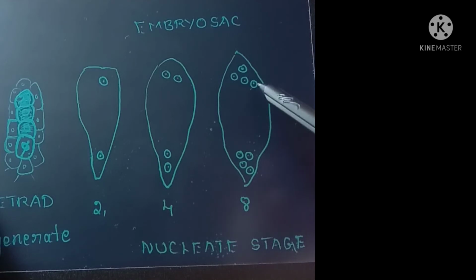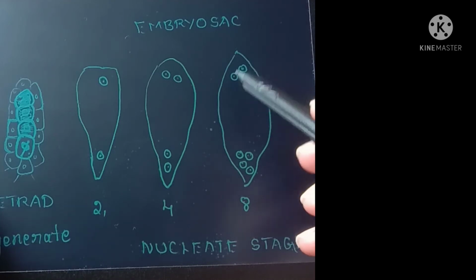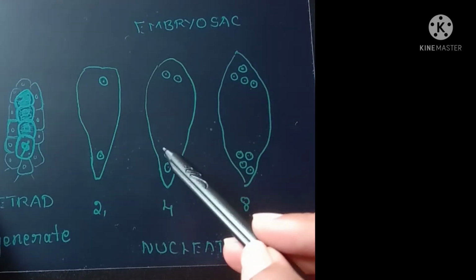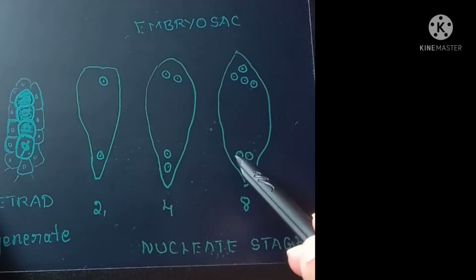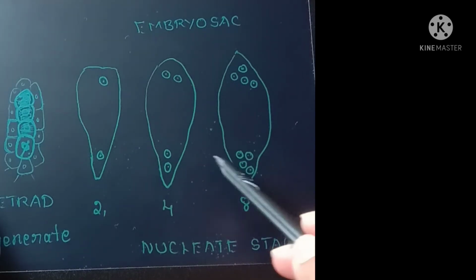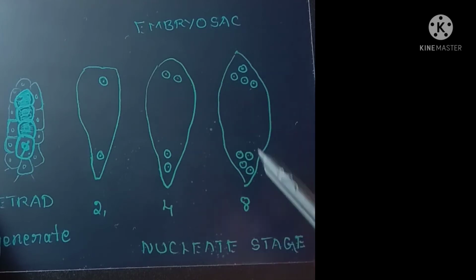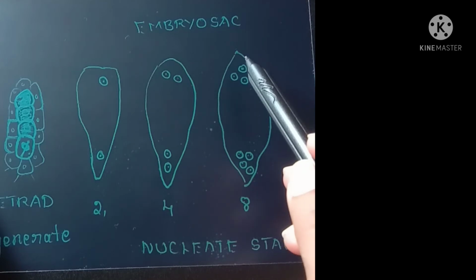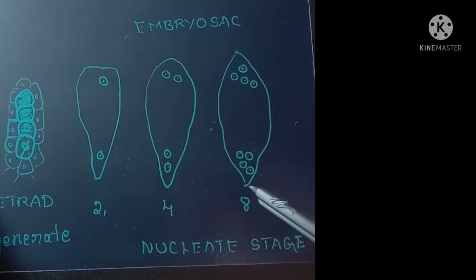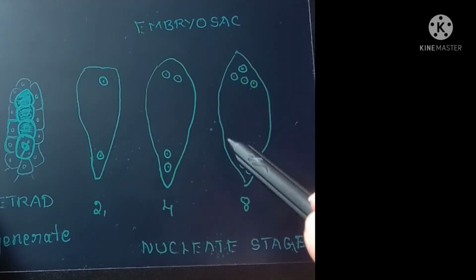Again these nuclei will divide into 2. Nuclei is plural, nucleus is singular. So instead of saying 4 nucleus, we say 4 nuclei. Similarly this nucleus will divide and form 2 nuclei here. So we have 4 nuclei here and 4 nuclei here. At the end we have 8 nuclei.